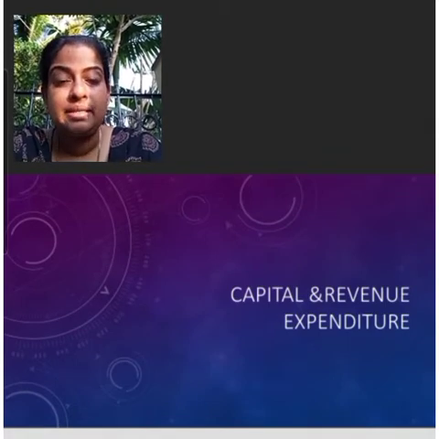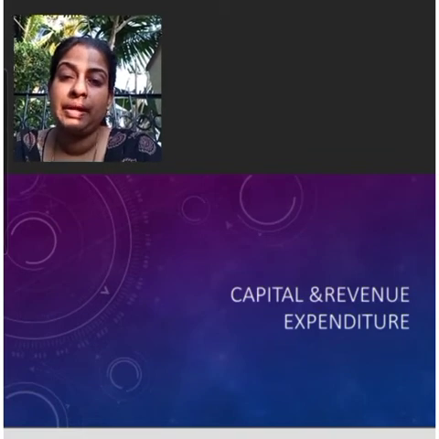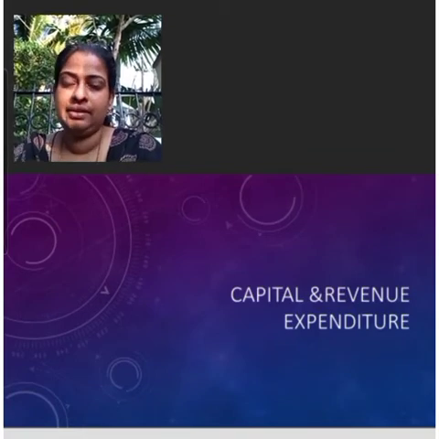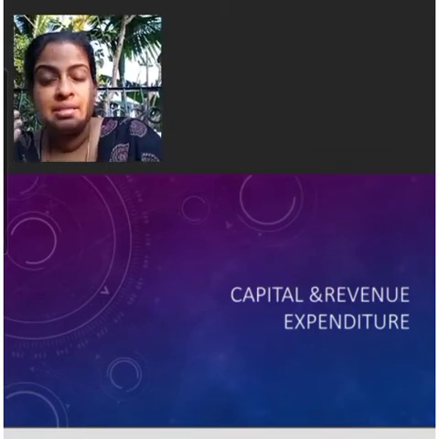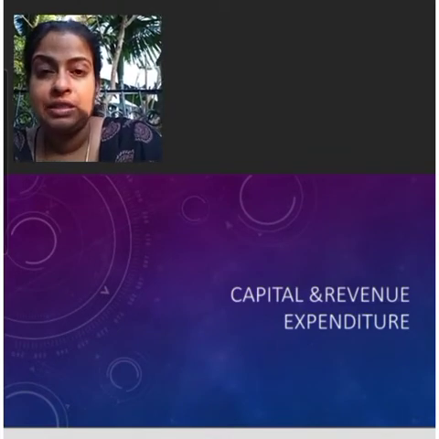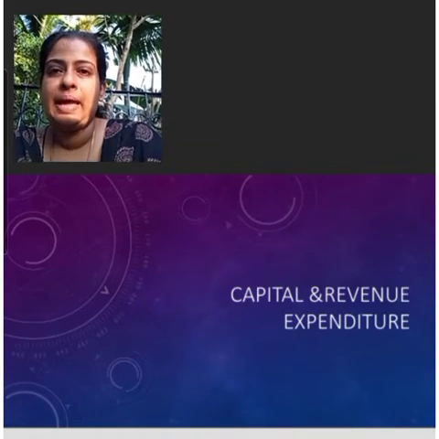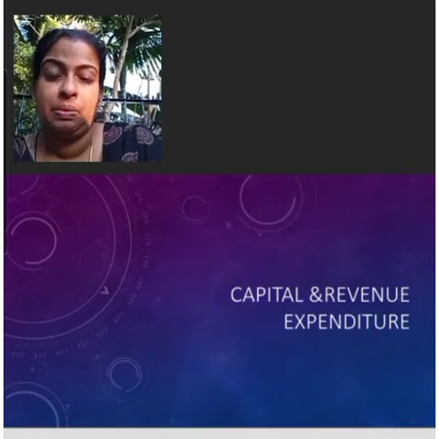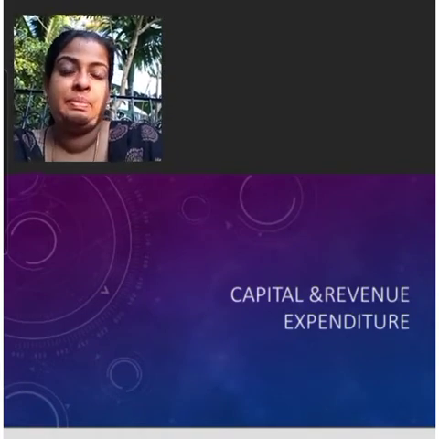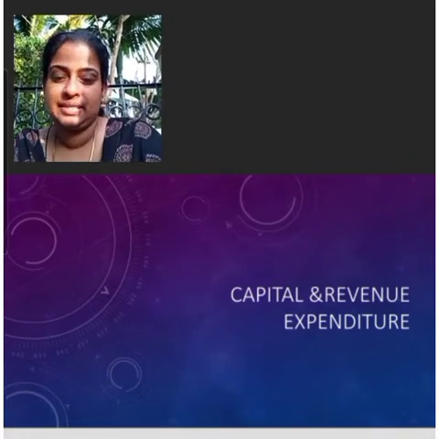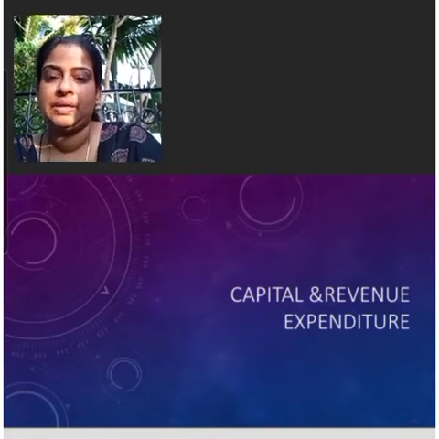The revenue items help in the preparation of trading and profit and loss account. The various revenue nature items are salary paid, commission paid, rent paid, discount allowed, etc. Then the capital nature transactions help in the preparation of balance sheet. That means purchase of assets, building purchased, land purchased, etc.